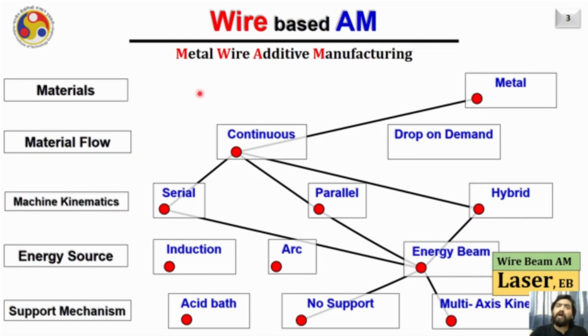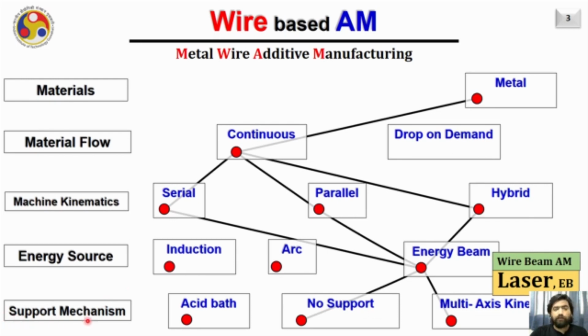So like in the case of electron beam, here also we are not considering the non-metals for the material in the form of wire, but only metals are going to be considered. The material will be transferred onto the substrate in a continuous form. However, drop-on demand may be explored but not very popular right now in the commercial systems. Then the machine kinematics could be serial kinematics, it could be parallel kinematics, or it could be the hybrid kinematics. Then the energy source particularly will be focused today on the laser based systems.